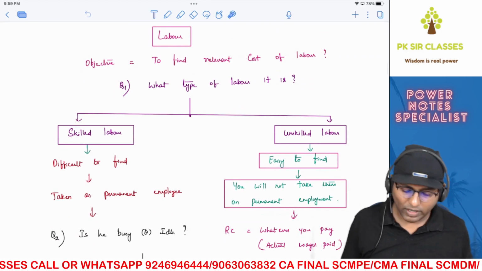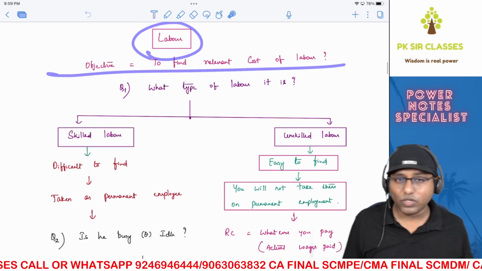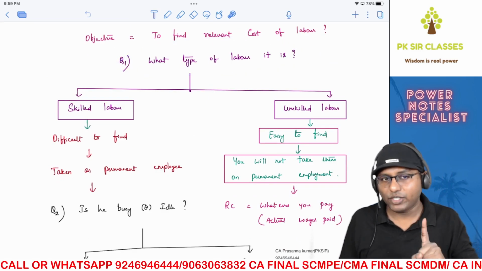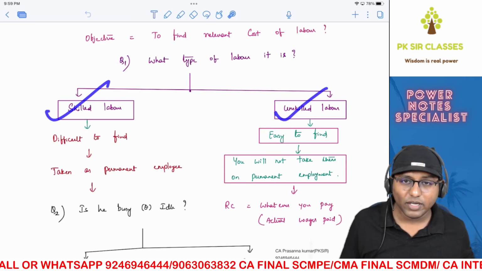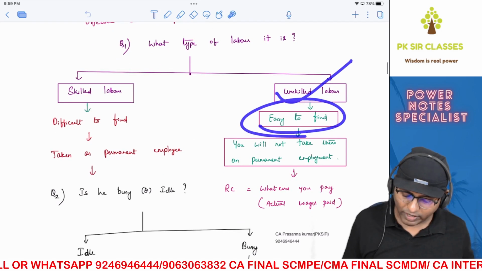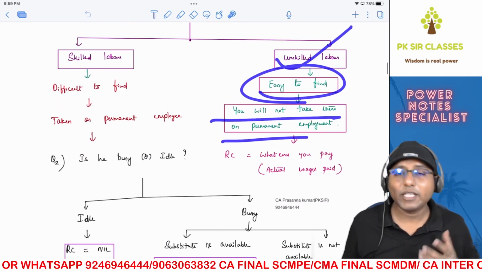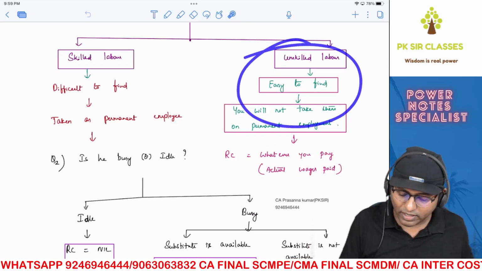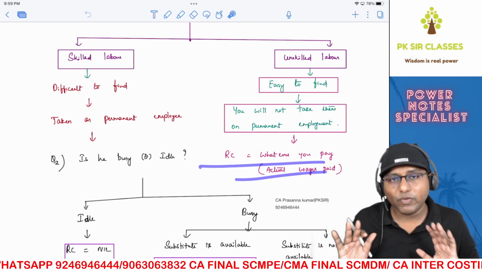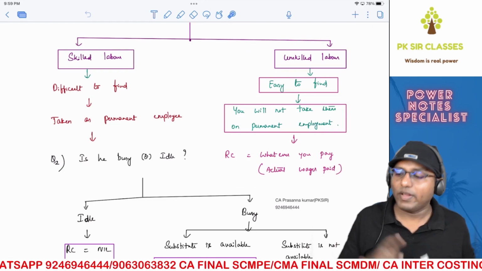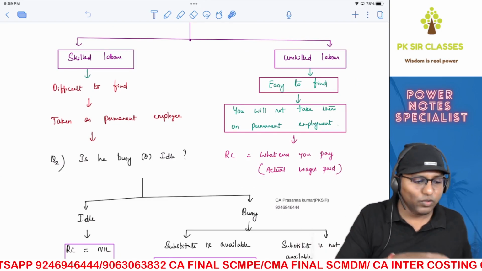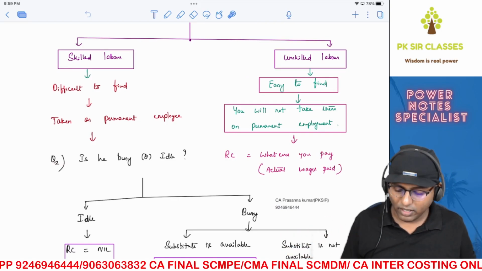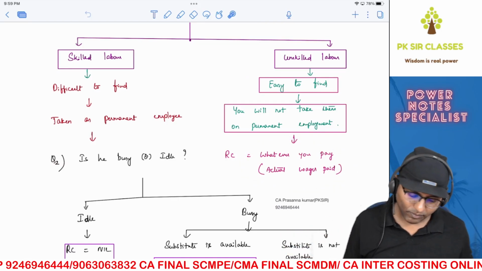Now, coming on to the next one, that is labor. You need to find the relevant cost of your labor. That is your objective. The first question is what type of labor it is. Is it skilled labor or unskilled labor? If it is unskilled labor, he is very easy to find. So you will not take them as permanent employees, because whenever you need them, you can easily find them since they are not skilled. In that case, the relevant cost will be actual wages paid, which is whatever you pay. Whenever I need them, I'll recruit them, use them, pay them, and ask them to leave. So what is the cost of using them? Whatever you have actually paid, which is nothing but actual wages paid.